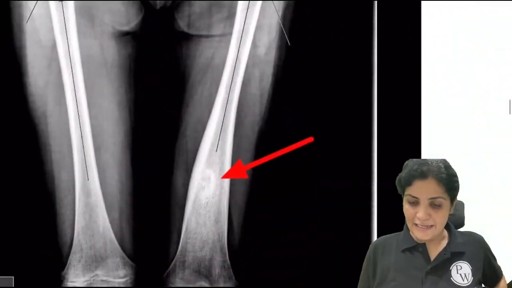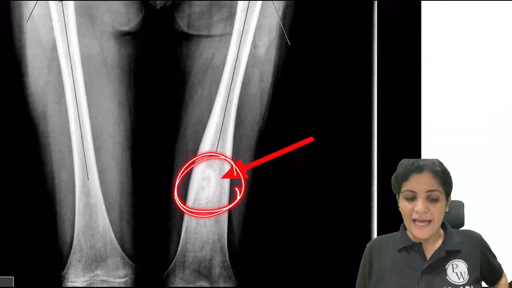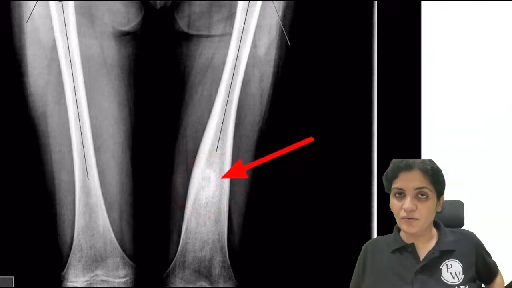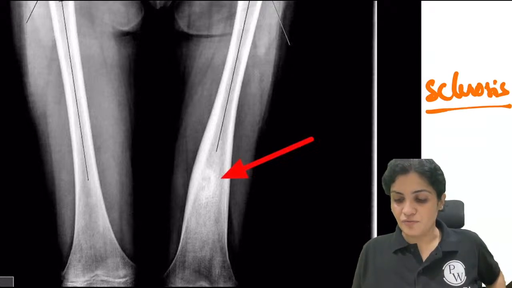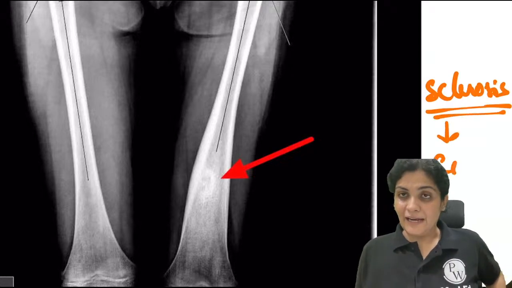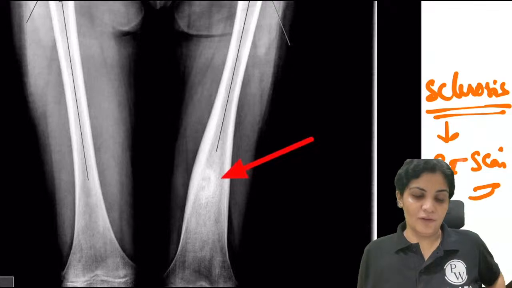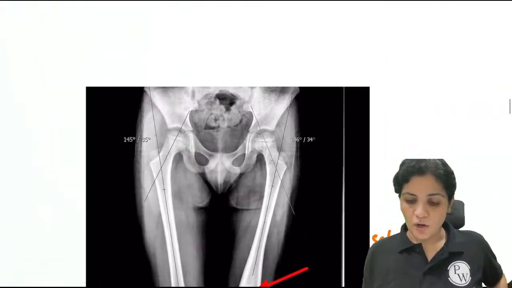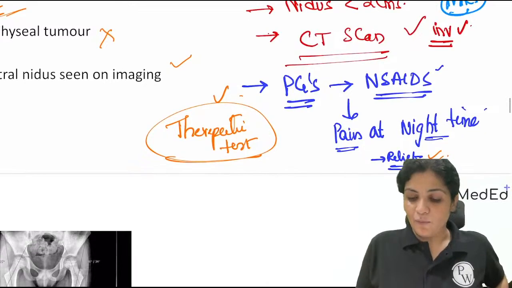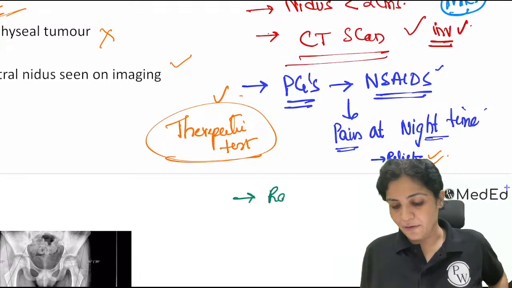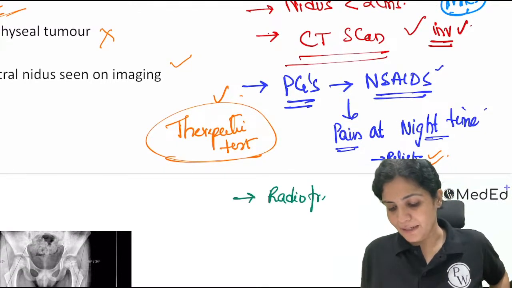So this is the nidus I was talking about. Very small. And sometimes on the X-ray, we don't even find it except for some sclerosis on the X-ray. So if there is sclerosis, we have to see it and order a CT scan, and then identify it as osteoid osteoma. So that is a thing about osteoid osteoma. And one more thing, this can be treated by radiofrequency ablation.